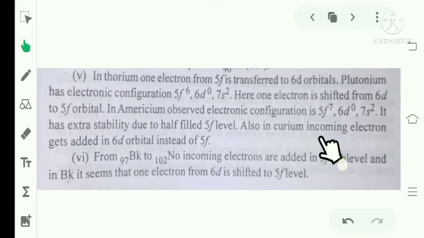Also, in curium, the incoming electron gets added in the 6d orbital instead of 5f. From berkelium to nobelium, incoming electrons are added in the 5f sublevel. In berkelium, Bk, it seems that 1 electron from 6d is shifted to the 5f level.